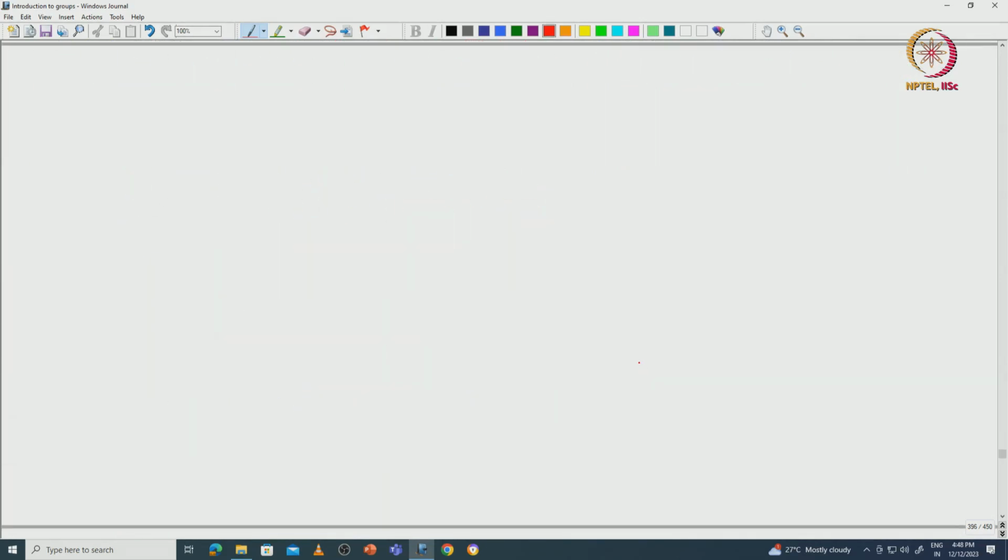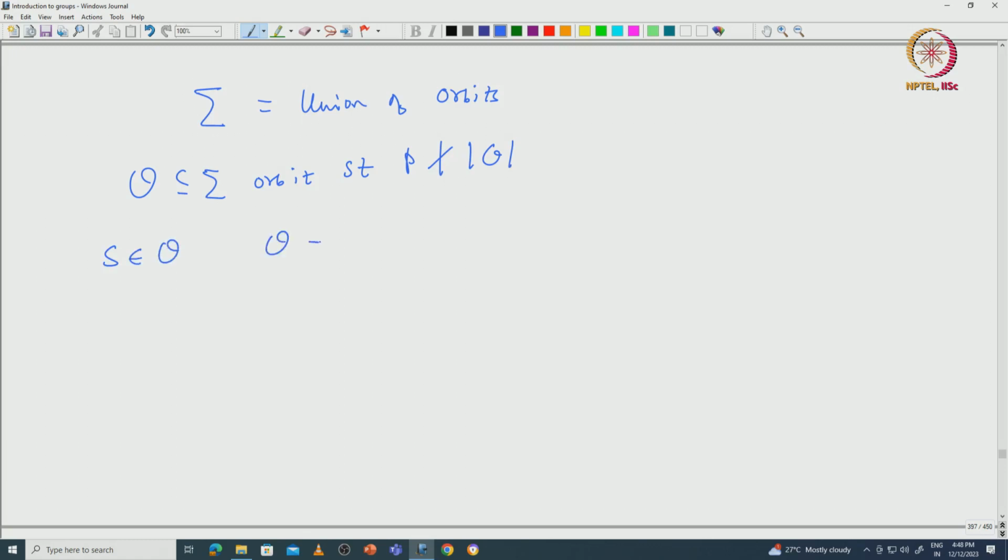So, if you recall, the Sigma is written as a union of orbits, and then we have chosen O, which is an orbit, such that p does not divide the cardinality of the orbit. Then we have chosen S from the orbit, and we immediately observe that O equals O_S, and our H is nothing but the stabilizer.